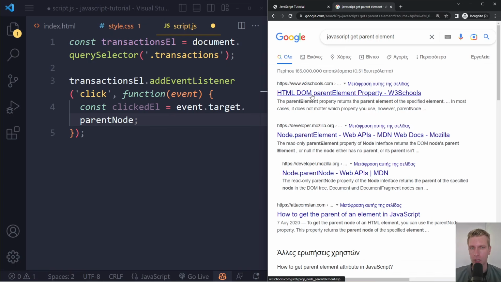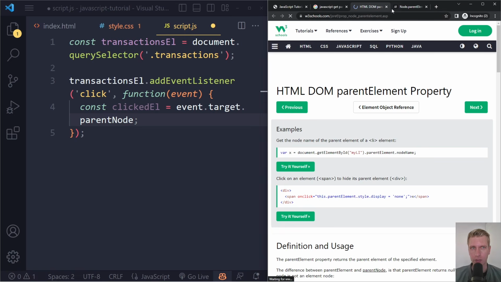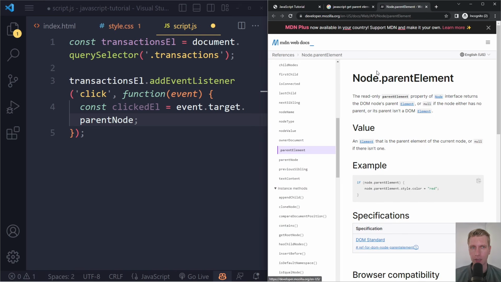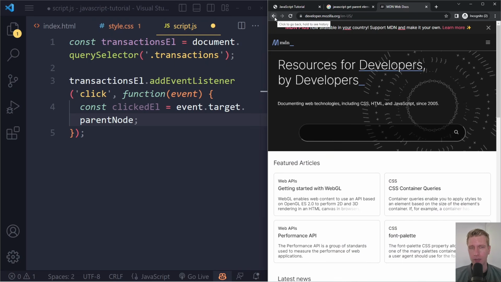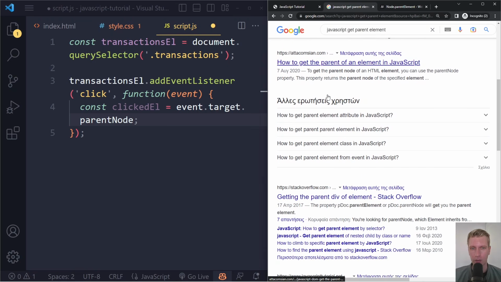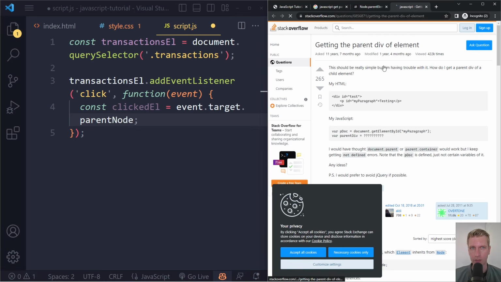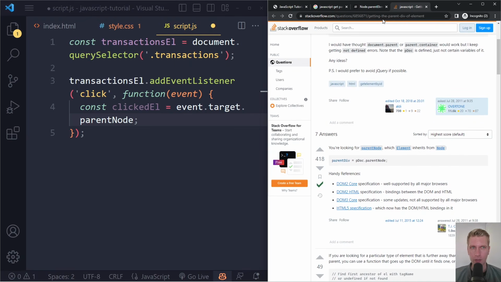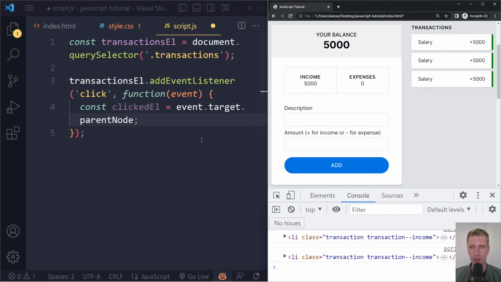Now, the two common ones that you're going to see are W3 Schools and also MDN by Mozilla. This is typically preferred by many developers. So this is basically a reference for all sorts of things you can do with JavaScript, and also in this document, right, the DOM. And also, of course, you're going to see some blogs. Now, very popular, you're also going to get Stack Overflow. Right, so here, eventually you'll find something like parent node. So that's one way of solving problems. Just Google them and you're going to see blogs, Stack Overflow, MDN. Usually you'll find your answer there.